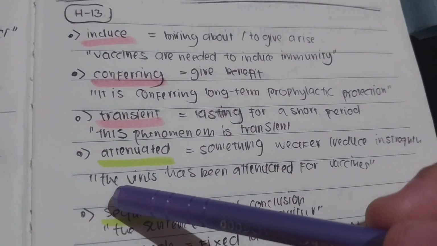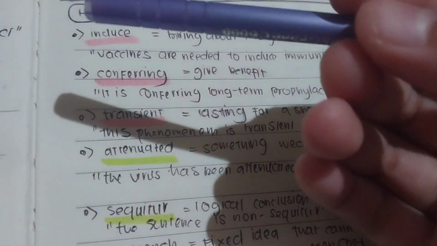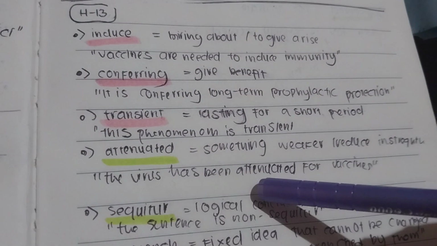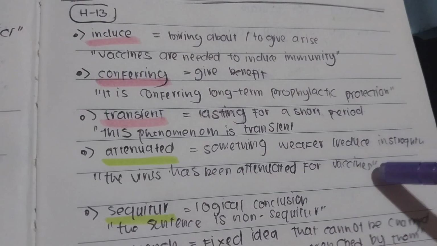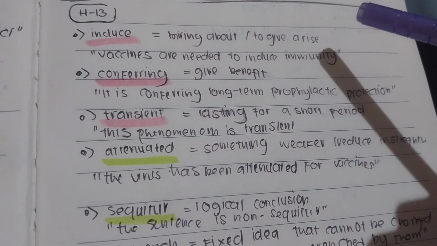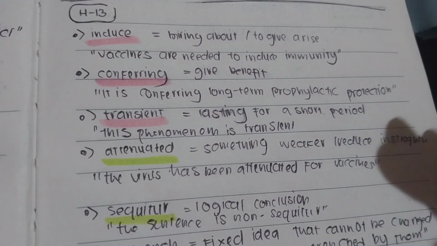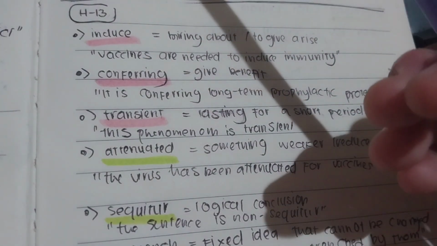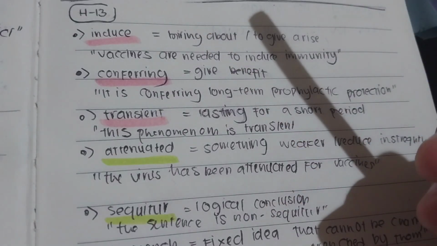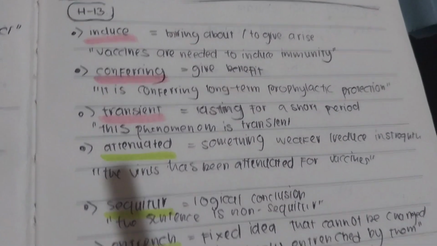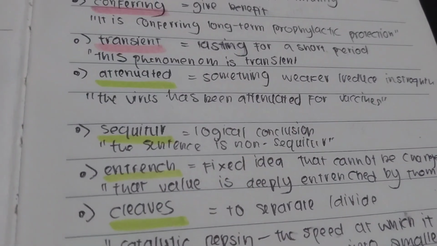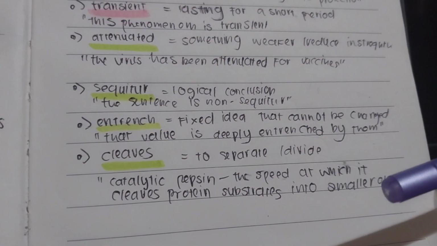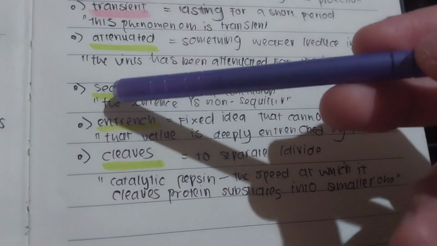For example, here we're talking about a virus or vaccine: the virus has been attenuated for the vaccine. If you're a biology kid, you know vaccines actually contain a virus that has been weakened by the researcher or whoever made the vaccine. So attenuated means to make something weaker.